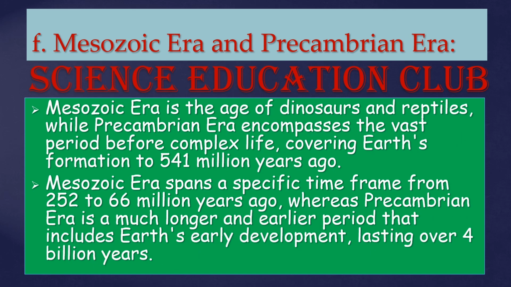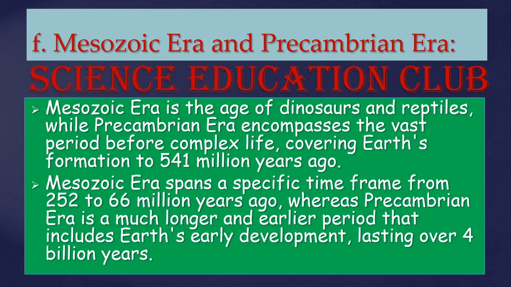Mesozoic era and Precambrian era. Mesozoic era is the age of dinosaurs and reptiles, while Precambrian era encompasses the vast period before complex life, covering Earth's formation to 541 million years ago. Mesozoic era spans a specific time frame from 252 to 66 million years ago, whereas Precambrian era is a much longer and earlier period that includes Earth's early development, lasting over 4 billion years.